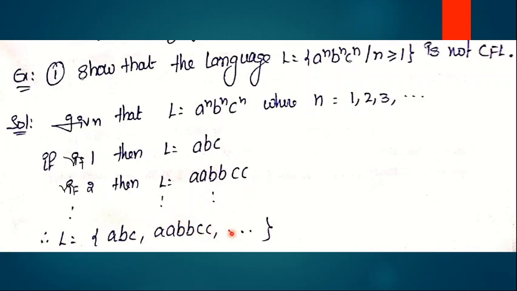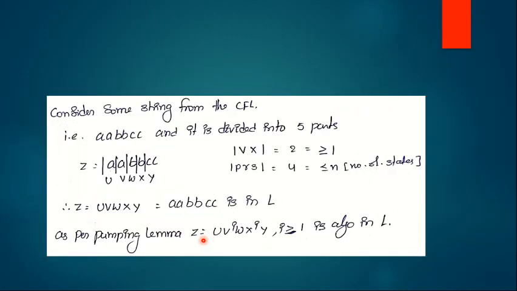So now we consider any one string from the language, divide it into 5 parts, and then try to prove whether that particular language is context-free or not. So now consider a string from the given language: double A, double B, double C. That means 2 A's followed by 2 B's followed by 2 C's. As per the pumping lemma for context-free languages, we can divide this string into 5 parts: U, V, W, X, Y. So let U equal A, let V equal A, W equal B, X equal B, and then Y equal CC.